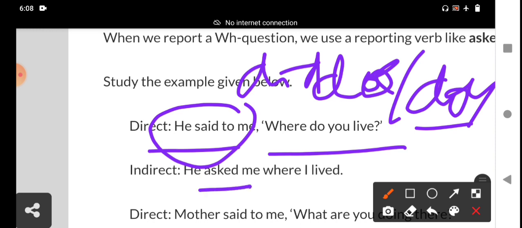He asked me where I lived. You changes into the objective pronoun, second person changes based on the objective pronoun. That's why where I lived, in the simple past tense. The interrogative sentence changes into an assertive sentence. That is the explanation here. We never write an interrogative sentence. He asked me where I lived. That is the right answer.